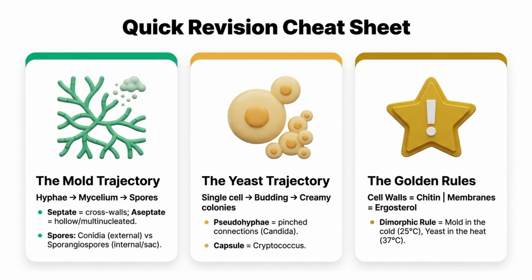Now let's revise the important points. Molds are multicellular, yeasts are unicellular. Hyphae together form mycelium. Vegetative mycelium absorbs nutrients; aerial mycelium produces spores. Septate hyphae have septa, aseptate hyphae do not. Yeasts mainly reproduce by budding. Conidia are produced outside; sporangiospores are produced inside the sporangium. True hyphae are straight; pseudohyphae have constrictions. Mold in the cold, yeast in the heat. Okay, now that's the complete overview of the morphology of molds and yeast.